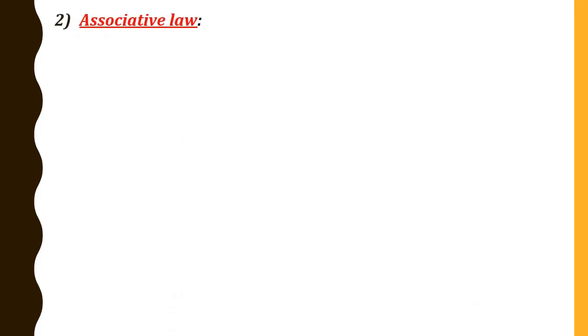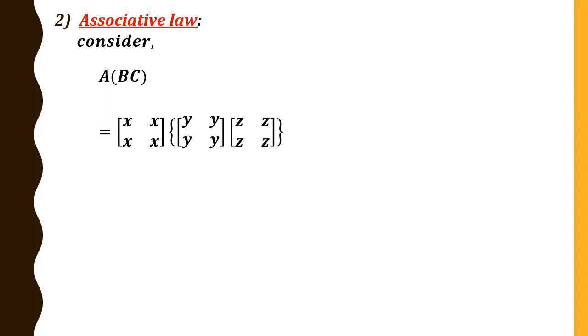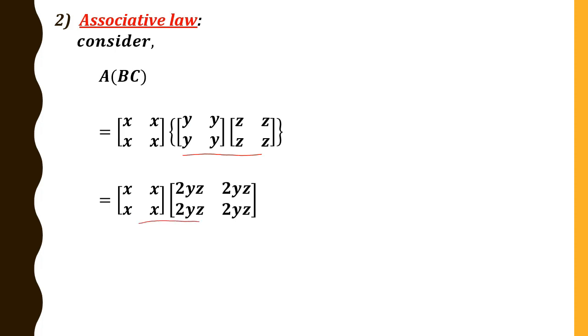Next we shall move to associative law. Consider the left hand side of associative law, that is A of BC. Now replace A, B, C and simplify these two matrices first. So y into z, yz plus yz, you get 2yz. Therefore in the next step we shall write like this. Again multiply these two matrices. x into 2yz is 2xyz plus x into 2yz is 2xyz. Therefore 2xyz plus 2xyz we get 4xyz. Therefore we get a matrix of the form like this.